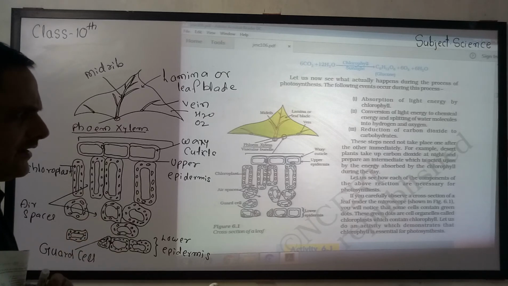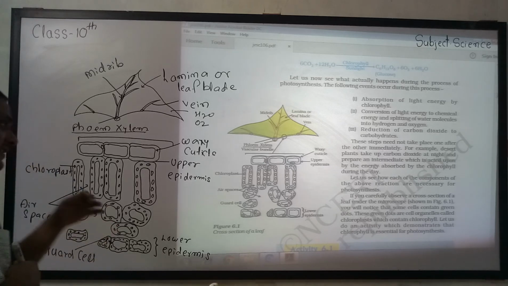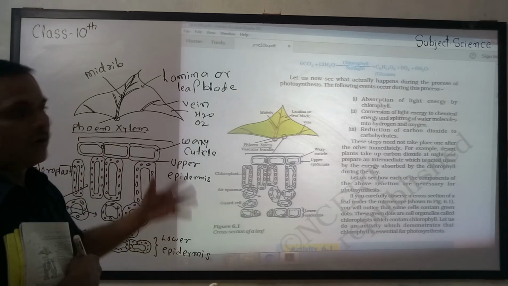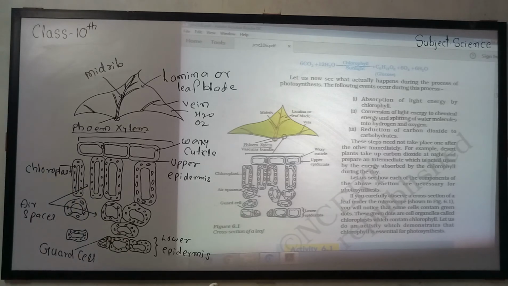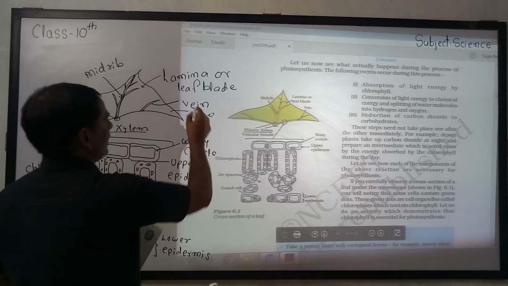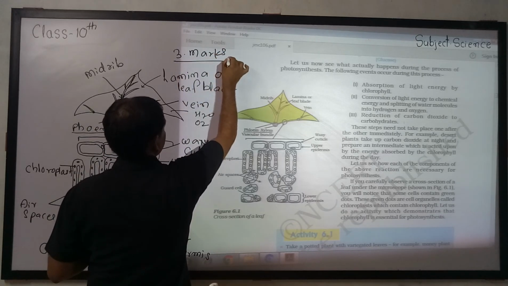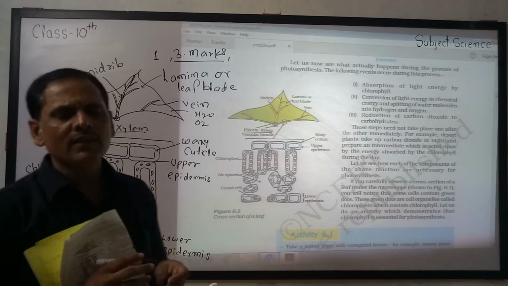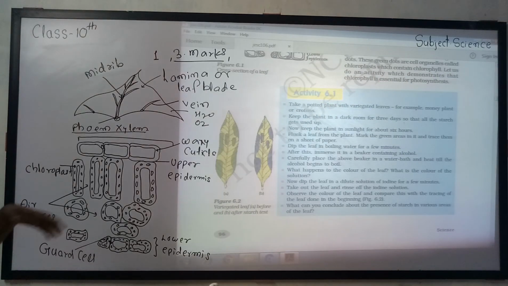Let us do an activity which demonstrates that chlorophyll is essential for photosynthesis. Clear? Means after this we see an activity that chlorophyll plays a very important role in photosynthesis. Means chlorophyll has the biggest role in photosynthesis. Clear? Okay, we can see the one activity here. See, this topic is very important for the board exam. 3 marks. Sometimes 3 marks is asked, and sometimes 1 mark also. Function of different labels. Clear? Okay, we can see the activity here.